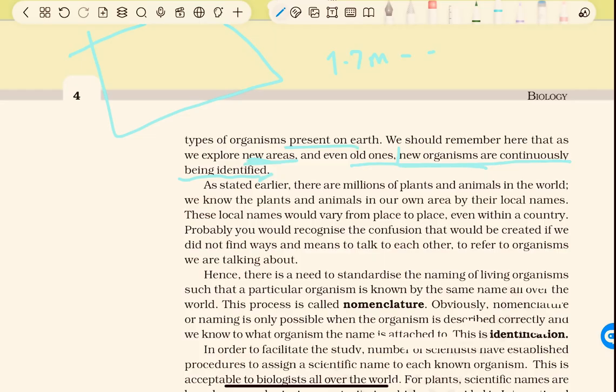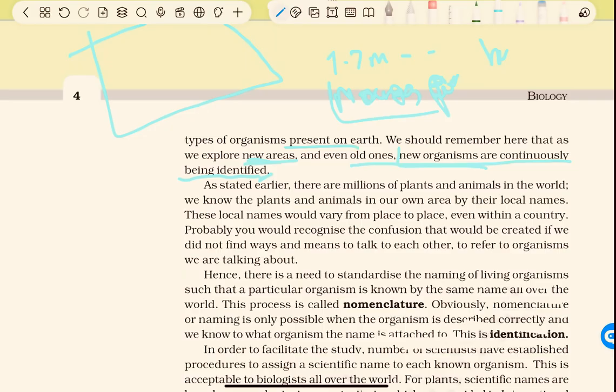We know the plants and animals in our own area by their local names, like mango, or animals like housefly. We also need to know them by their biological names: the mango is Mangifera indica, the fly is Musca domestica, and humans are Homo sapiens.